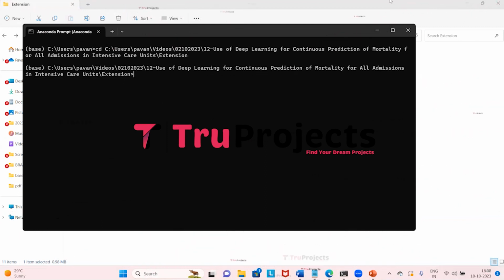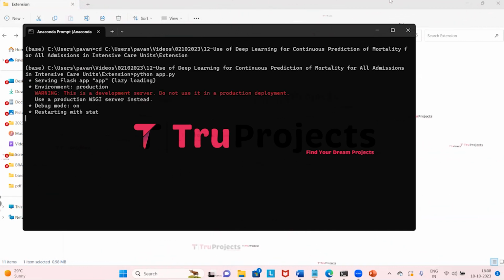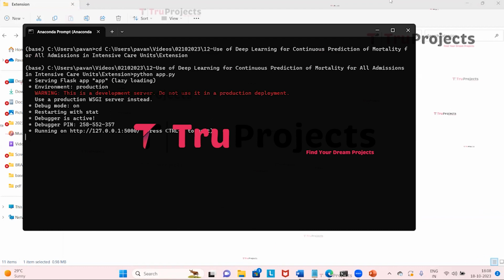Here we need to type the command python space app.py and press enter. This will compile the app.py file. This command will execute the Python script and perform a runtime check for any syntax errors or logical issues. After running the app.py file, the Flask framework will host the application locally at the default address, which is the localhost and the port. This is the localhost and this is the port.